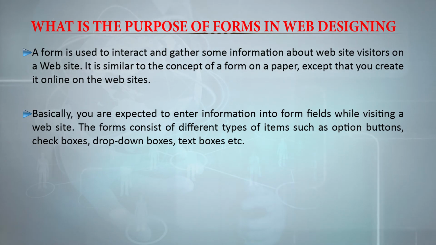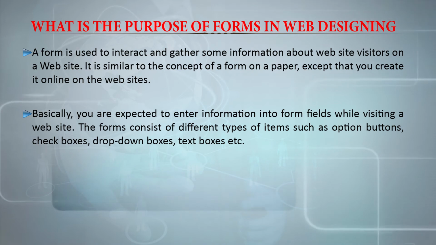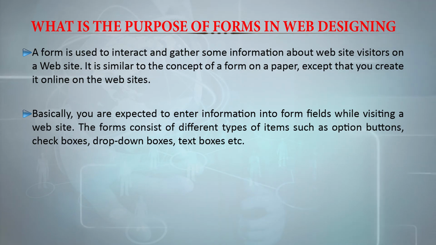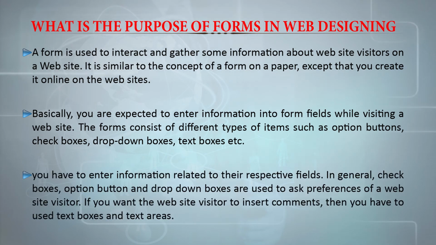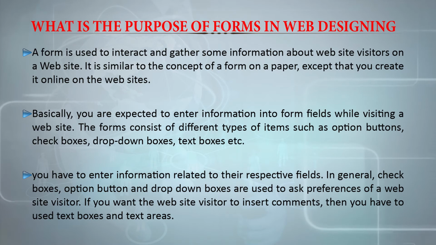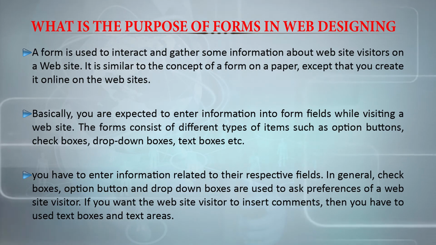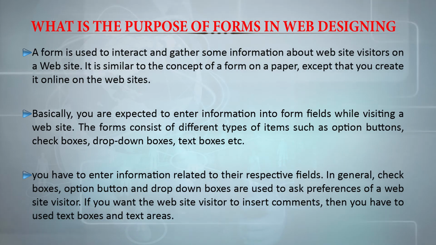The forms consist of different types of items such as option buttons, checkboxes, drop-down boxes, and text boxes. You have to enter information related to their respective fields. In general, checkboxes, option buttons and drop-down boxes are used to ask the preferences of a website visitor. If you want the website visitor to insert comments, then you have to use text boxes and text areas. With the help of them, it is possible to insert the comments.